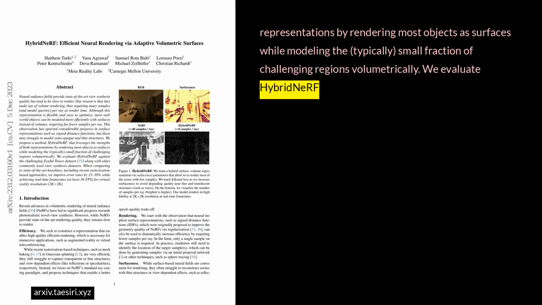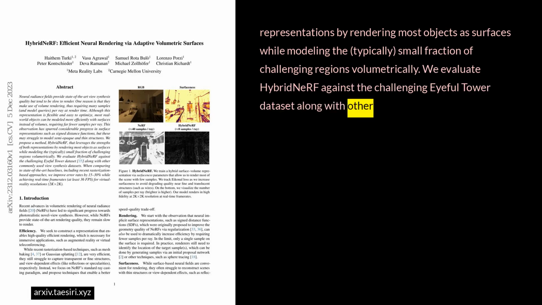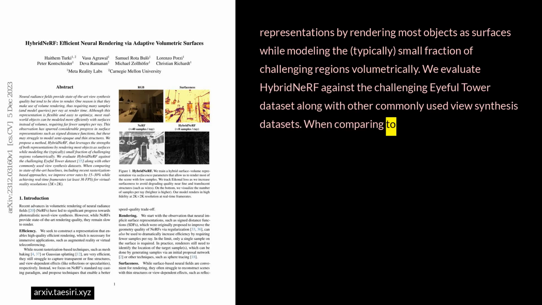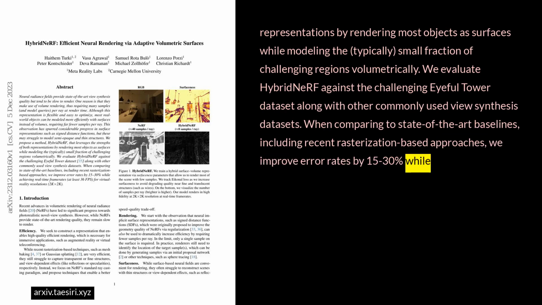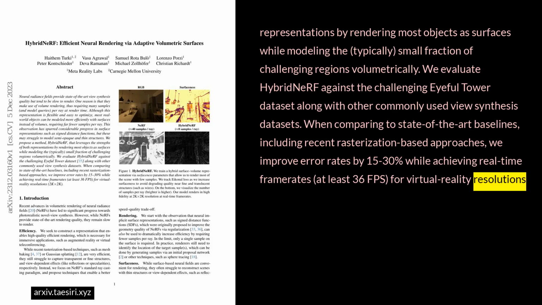We evaluate HybridNeRF against the challenging Eiffel Tower dataset, along with other commonly used view synthesis datasets. When comparing to state-of-the-art baselines, including recent rasterization-based approaches, we improve error rates by 15 to 30% while achieving real-time frame rates, at least 36 FPS, for virtual reality resolutions, 2K x 2K.